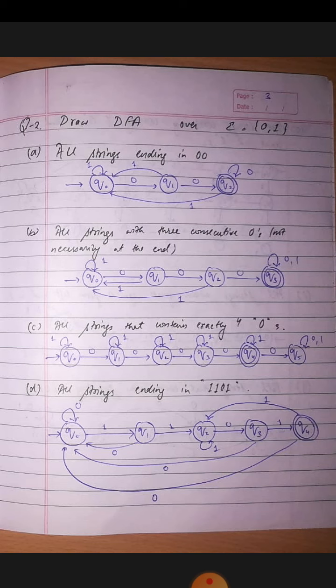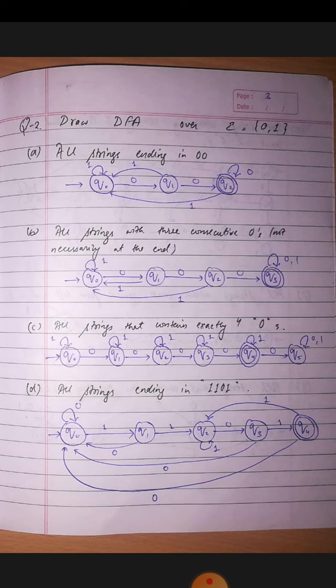And now if we get a 0, we will stay on q2 because any number of zeros will produce the string 00. As the 1 occurs, we will come back to the initial state. In the same manner, from q1, if we get a 1, we will come back to q0. Okay, so this is the basic DFA which can be designed for this question.